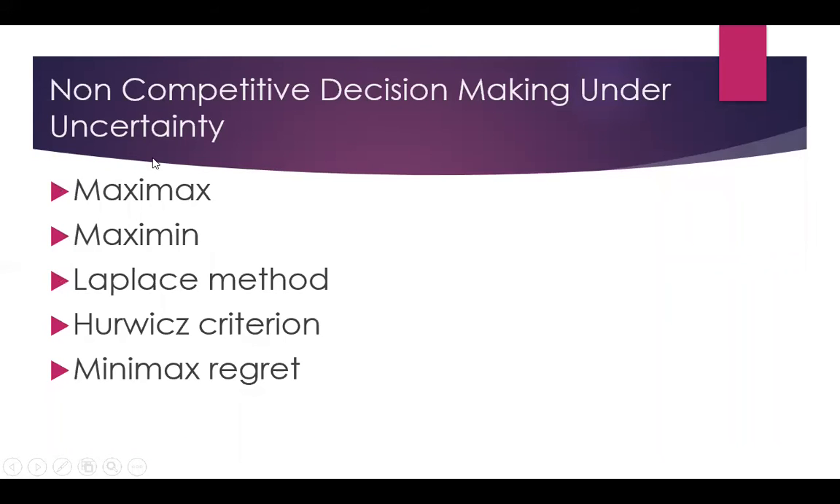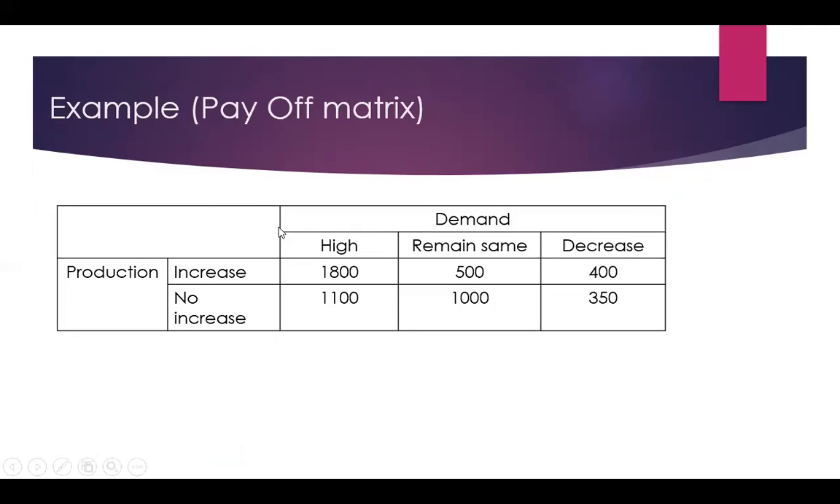So, for non-competitive decision making under uncertainty, these are the various methods and tools. One is Maximax, the other is Maximin, third is the Laplace method, then the Hurwitz criteria, and Minimax regret. I'll take this example which I have taken previously.